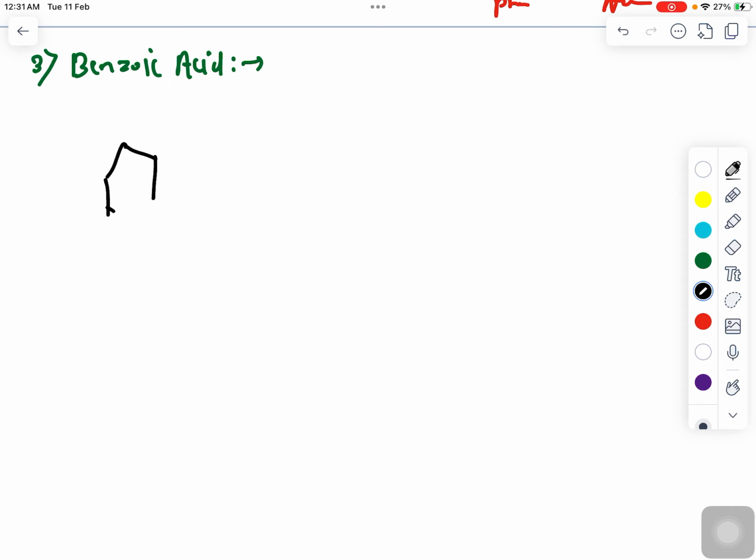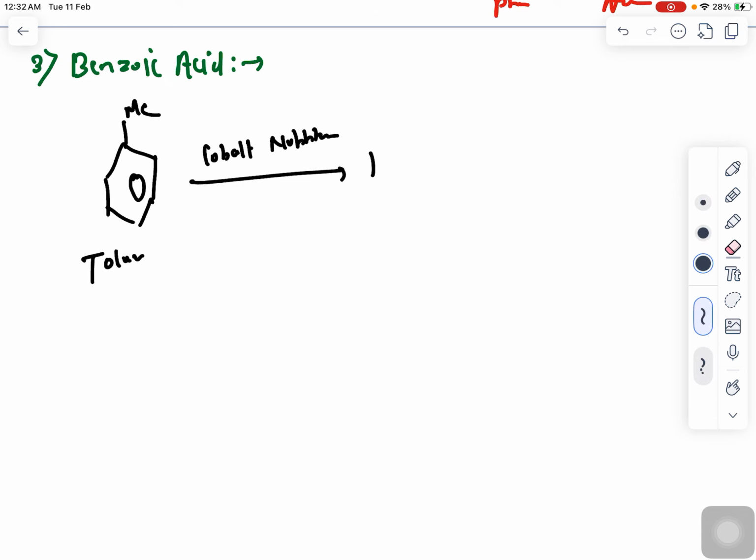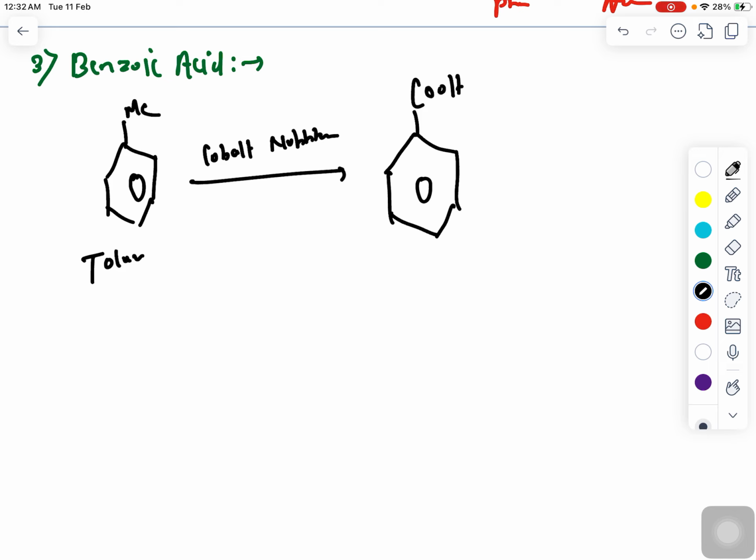You have toluene, this is your toluene, and cobalt naphthenate will be used as an oxidizing agent, and it will form benzoic acid. This is called benzoic acid. So cobalt naphthenate is being used as a catalyst here.